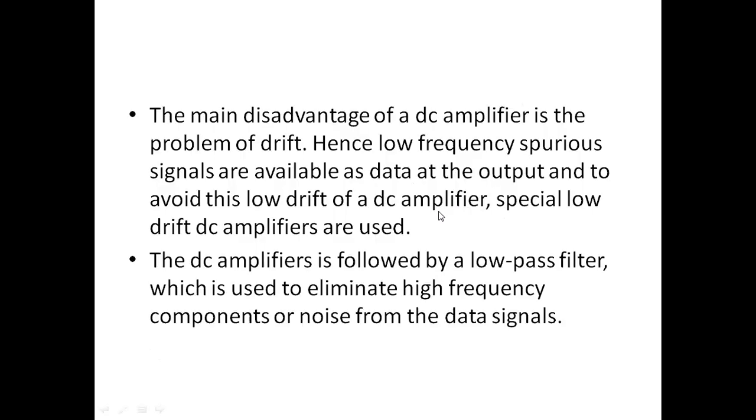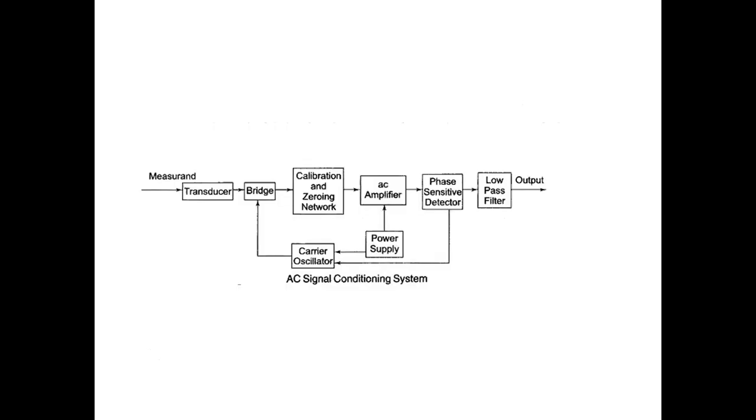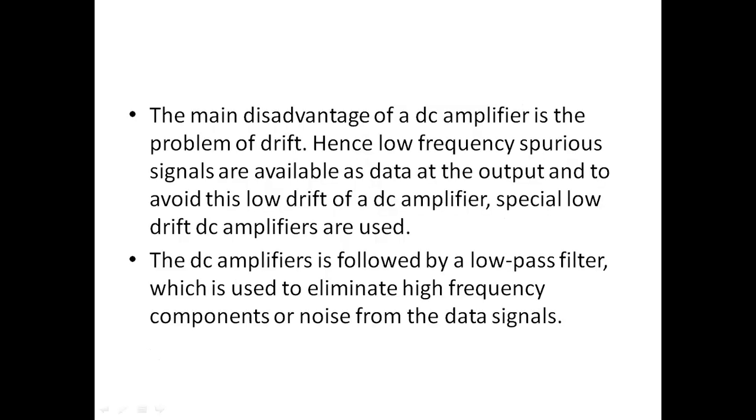So the main disadvantage of a DC amplifier is the problem of drift, hence low frequency spurious signals appear in the output data. To avoid this low drift of DC amplifiers, special low drift AC amplifiers are used, and the DC amplifier is followed by a low pass filter, which is used to eliminate high frequency components from the data signals.